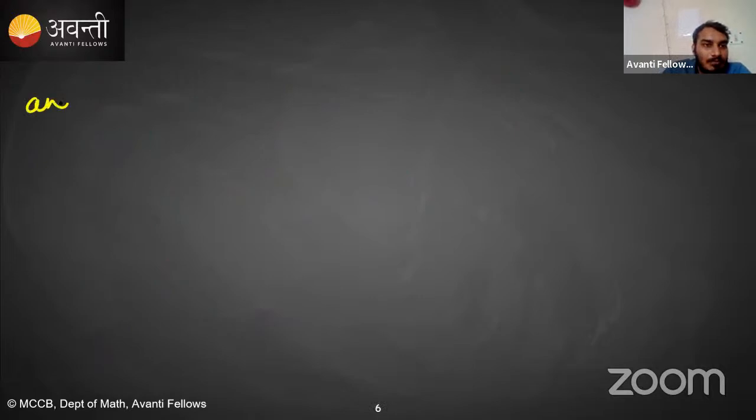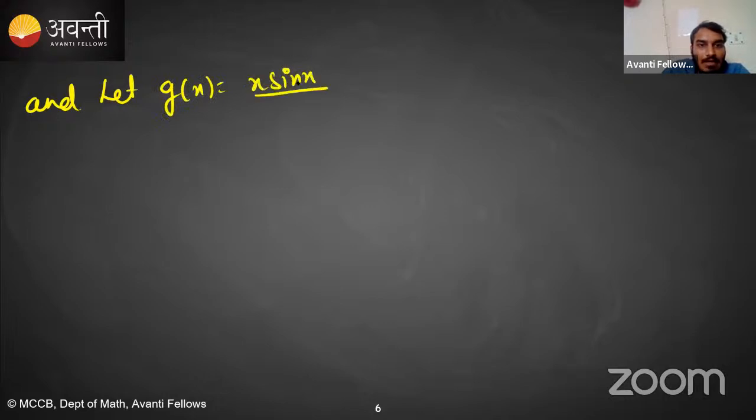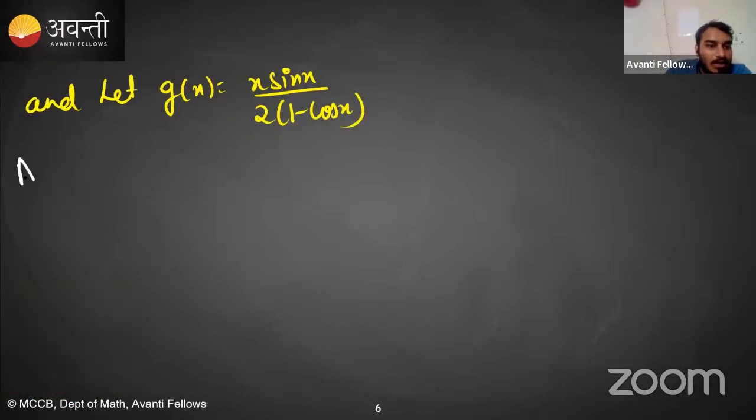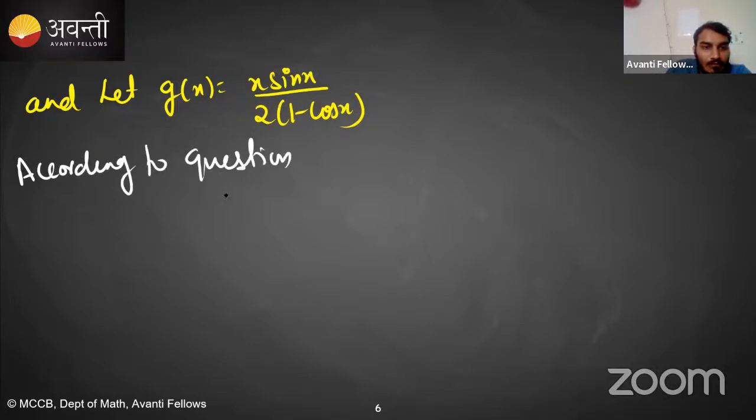And let g of x be x sin x divided by 2 times 1 minus cos x. Clear? And according to the question, f of x is always less than or equal to g of x, and g of x is always less than or equal to h of x.